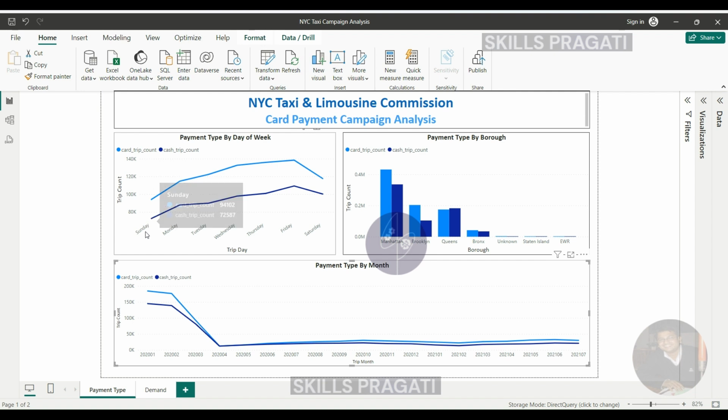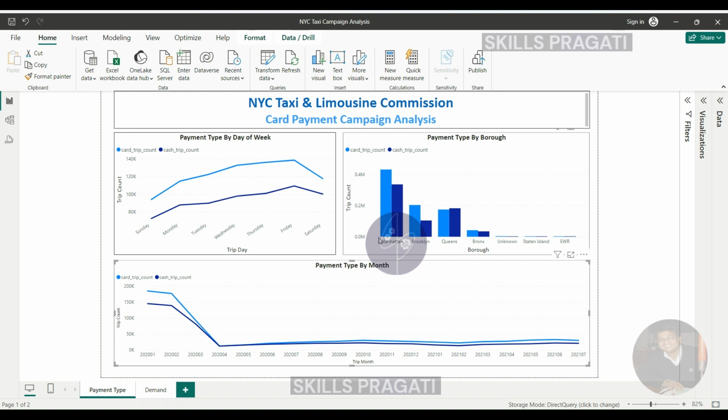There's one thing I did that I will show you in a bit. When you plot a visual like this, it'll be alphabetically ordered on the x-axis. So you'll see Friday first and things like that. But I wanted to do it based on the day of the week. Unfortunately, we didn't bring in the day of the week from a calendar table into this view. So instead, I solved it in Power BI itself. I'll show you that in a minute. But before that, let's walk through this visual as well.